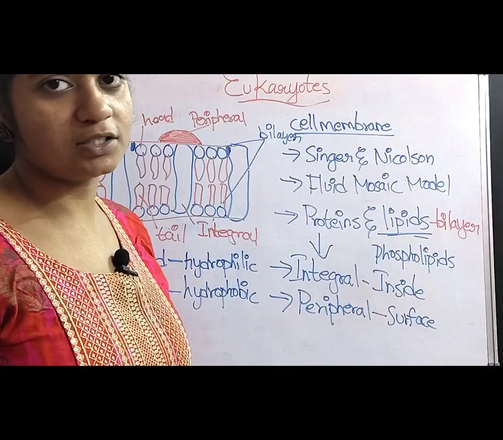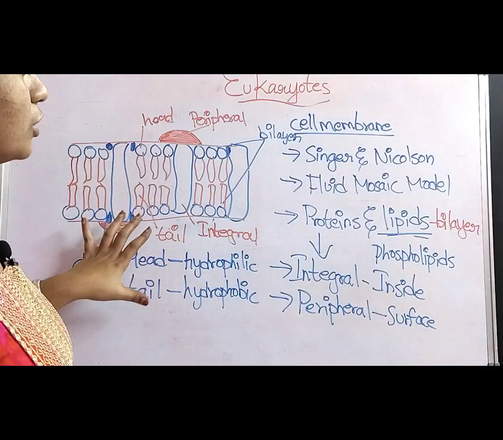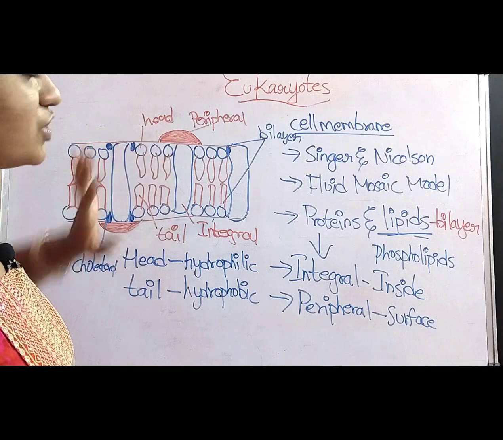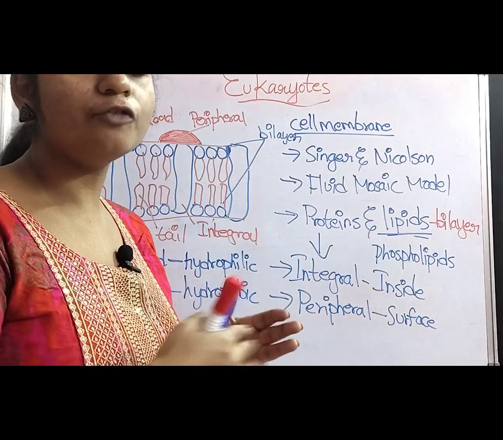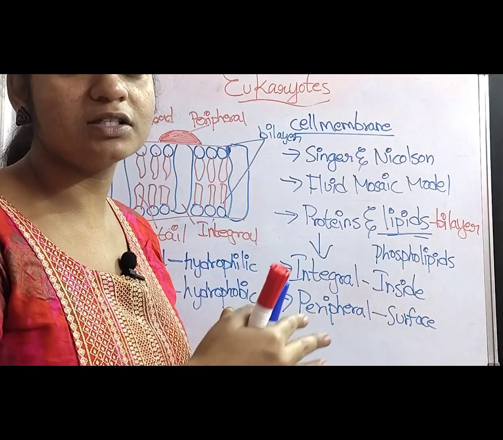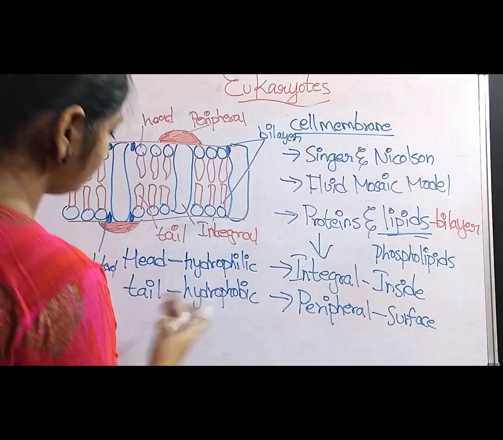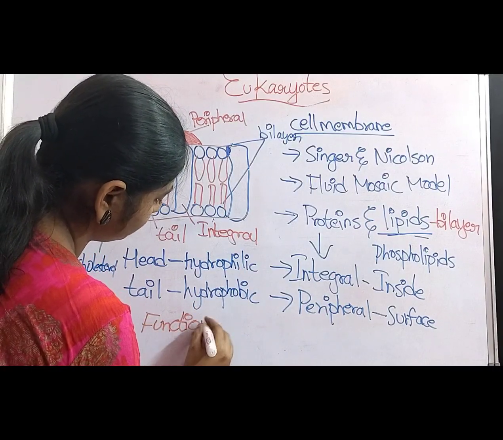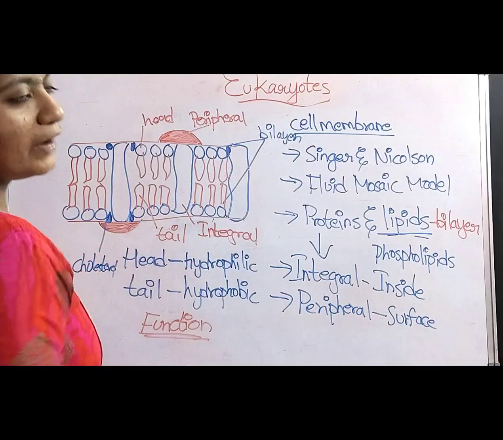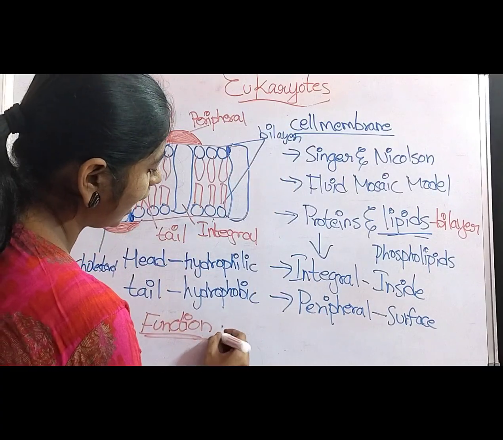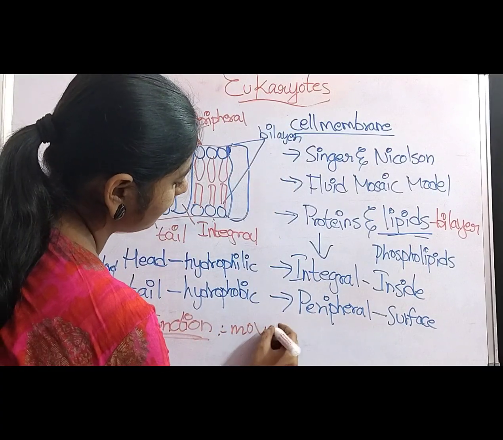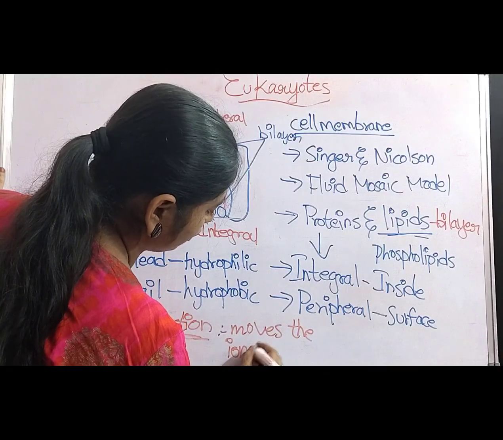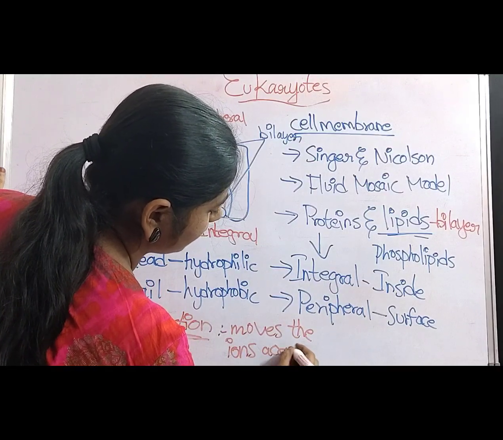How does it function? Coming to the function of the fluid mosaic model of the cell membrane, the structure helps in the movement of ions across the membrane.